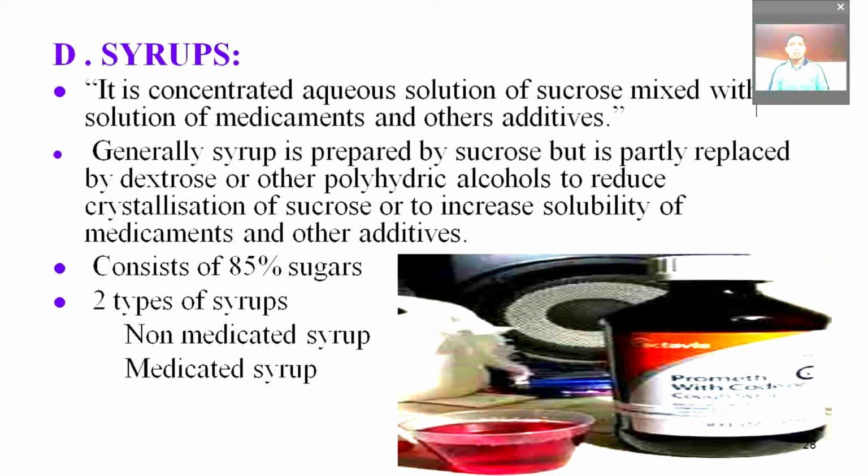These contain about 85% sugar. Syrups are of two types: non-medicated syrup and medicated syrup. Non-medicated syrups are used as a base for other formulations, like linctus and medicated syrup. In this lecture this is all; the rest we will discuss in another lecture.